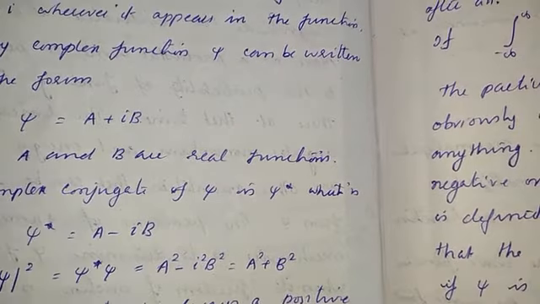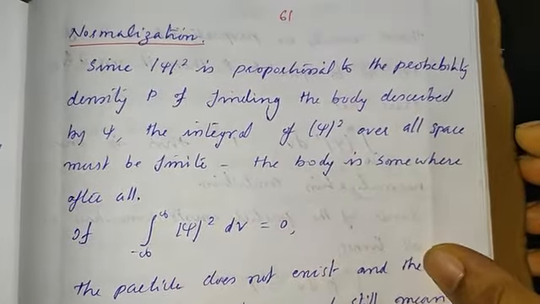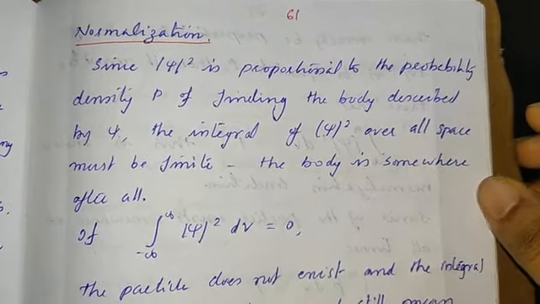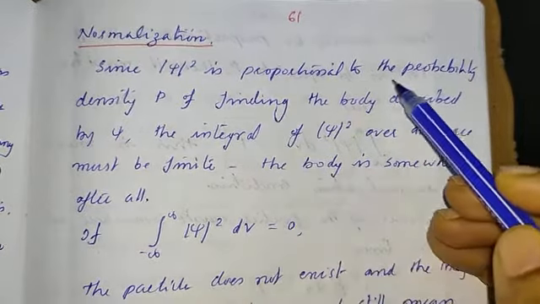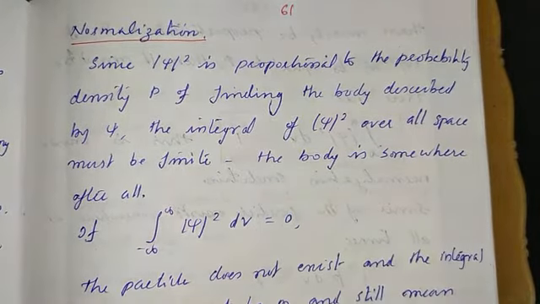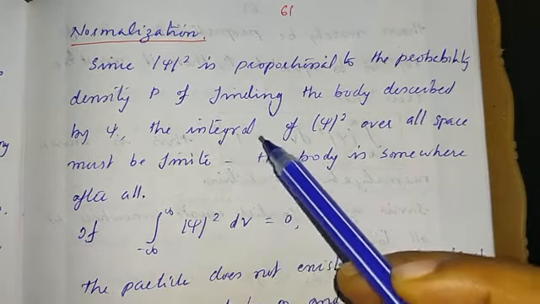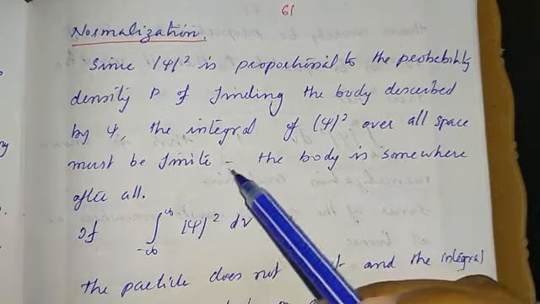Now, what is meant by normalization of this wave function? This is an important property of the wave function. Since psi square is proportional to the probability density P of finding the body described by psi, the integral of psi square over all space must be finite.